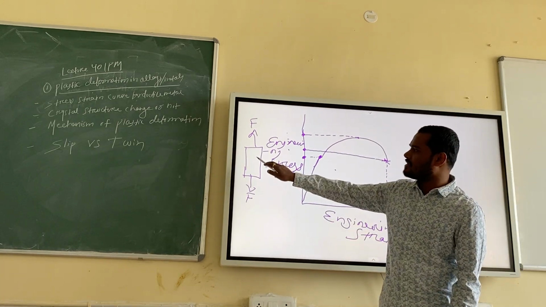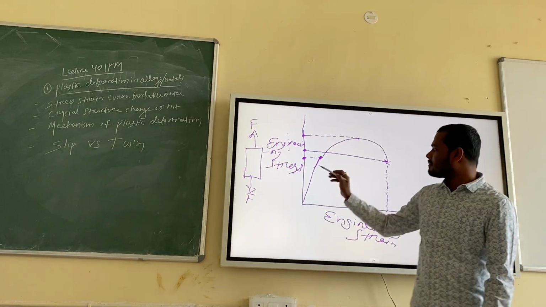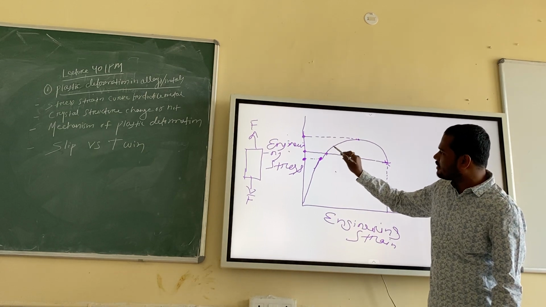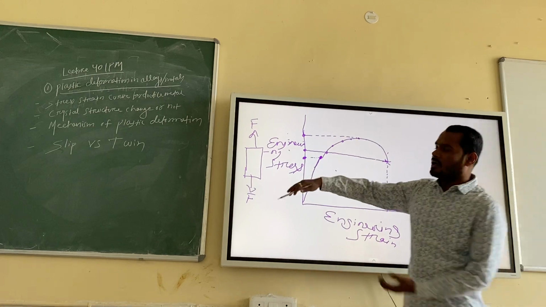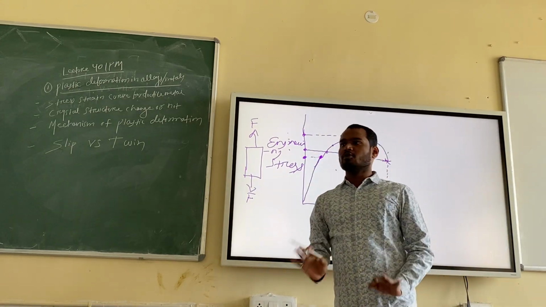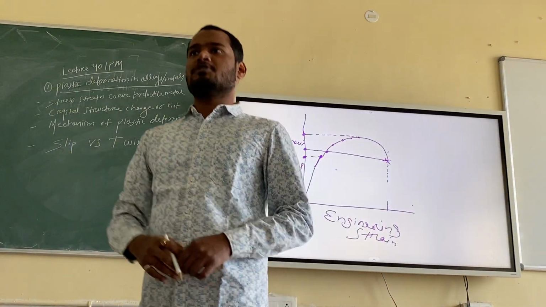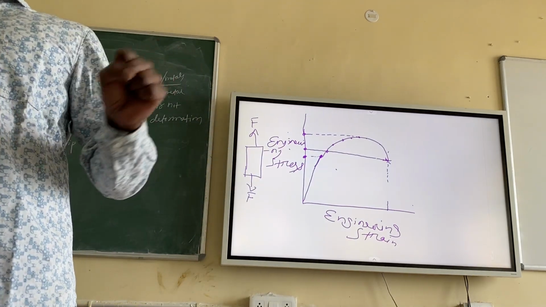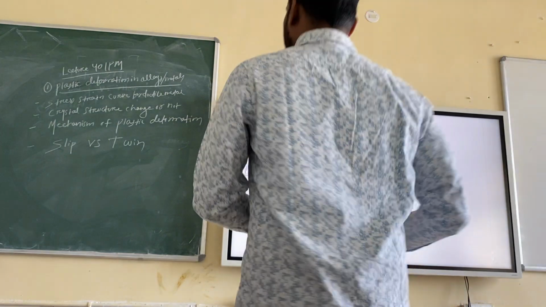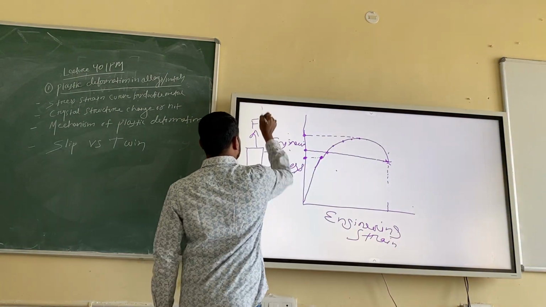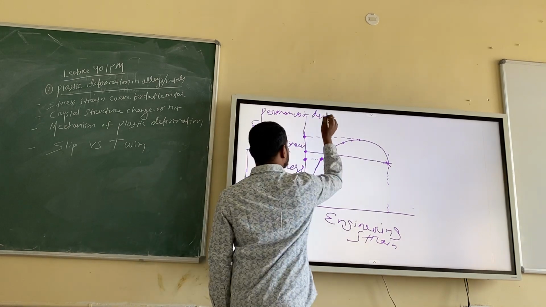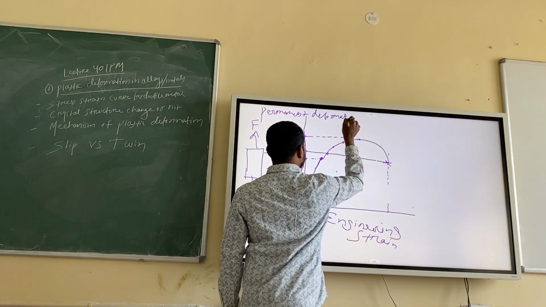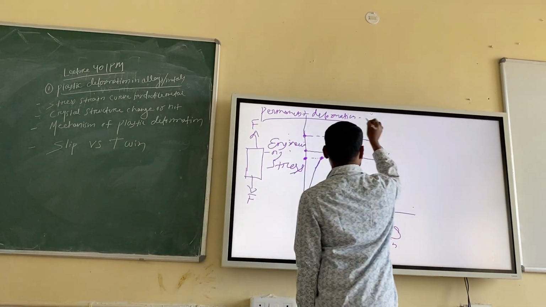Suppose this is the initial dimension, the dimension will remain the same. But if you move to this point or this point or any of these points, then there will be a permanent elongation. It will not come back to its original shape. Plastic deformation means it is a permanent deformation, right? You can write here otherwise, permanent deformation. It is nothing but plastic deformation.